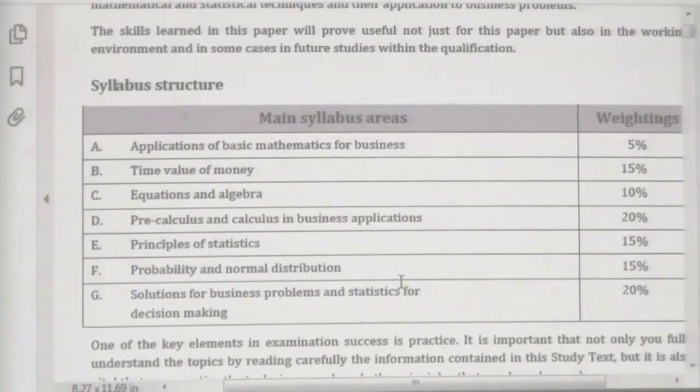Okay. But finally, I will tell you, read the entire study text at least 3 times before the exam.